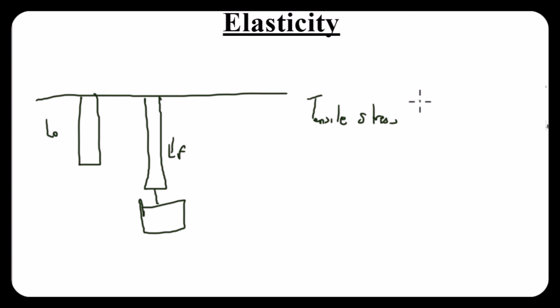So how do we calculate stress? Stress is simply the ratio of the force you're applying. The force that this mass gives is its weight, that is mg. If the mass of this object is, let's say, 10 kg, and we're given the acceleration due to gravity, whether 9.8 or 10 meters per second squared, multiply that, and that will be the force acting on this rod. So the tensile stress is simply the ratio of the force being applied to the area where the material is feeling the force.